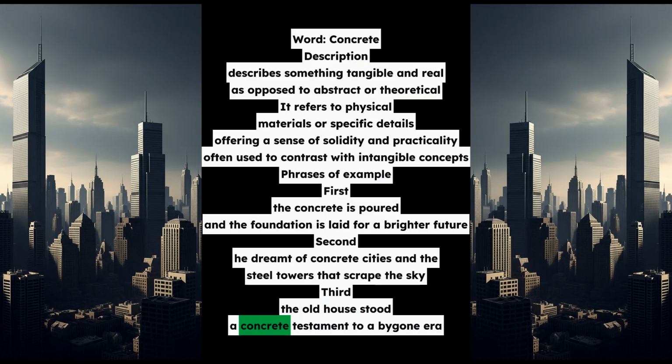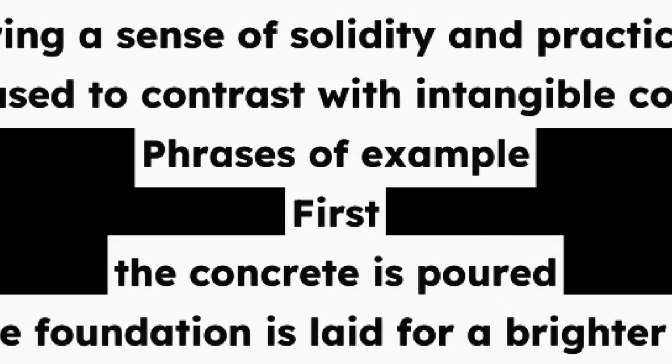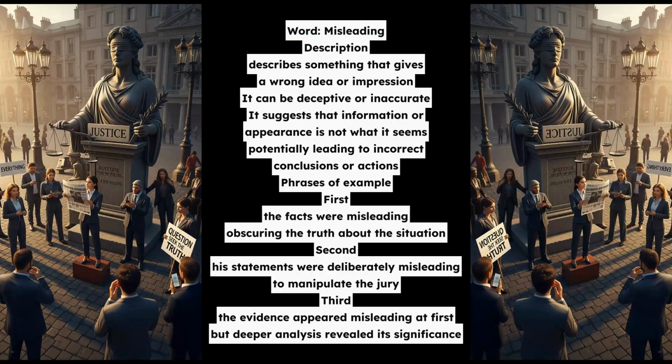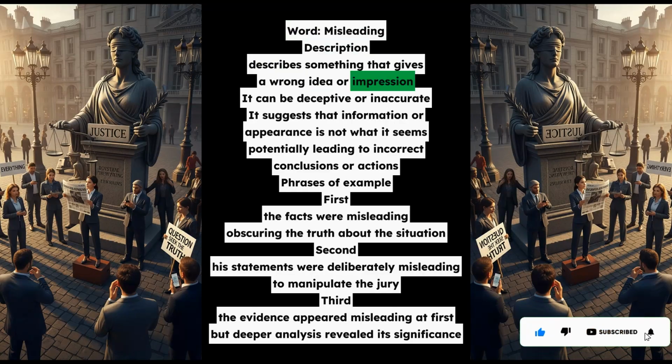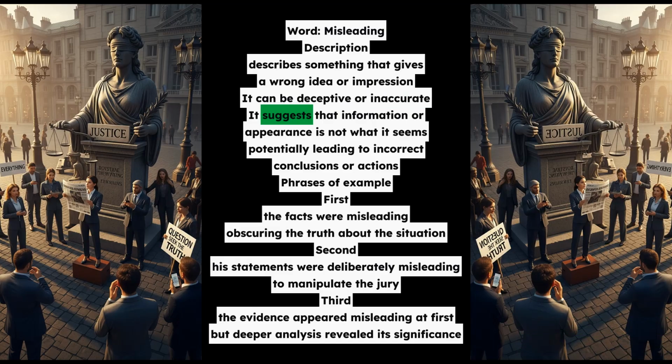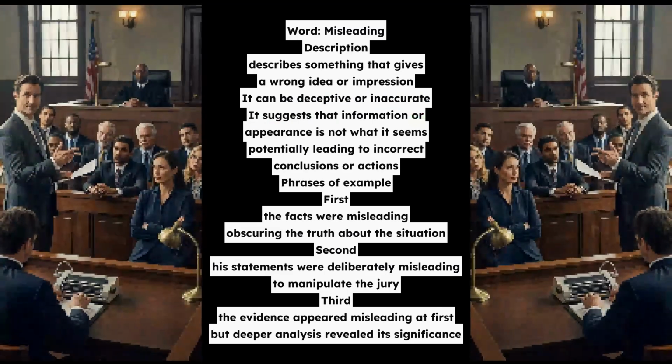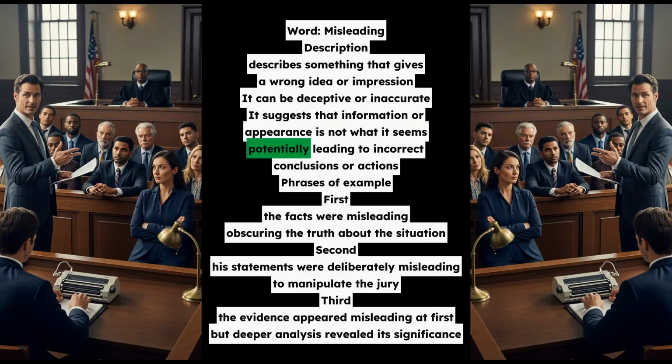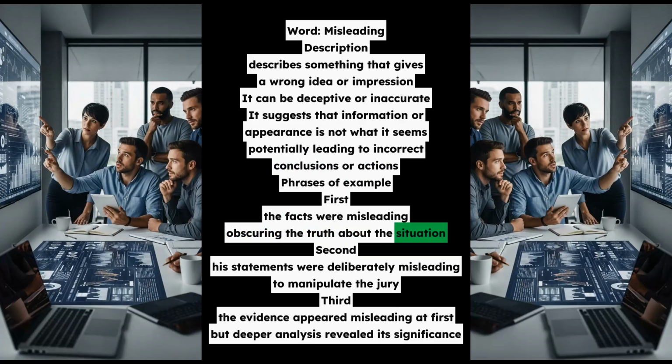It can be deceptive or inaccurate. It suggests that information or appearance is not what it seems, potentially leading to incorrect conclusions or actions. Phrases of example. First, the facts were misleading, obscuring the truth about the situation. Second, his statements were deliberately misleading to manipulate the jury. Third, the evidence appeared misleading at first, but deeper analysis revealed its significance.